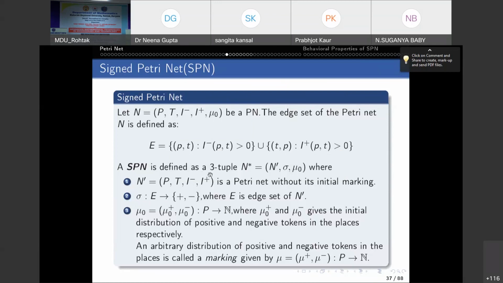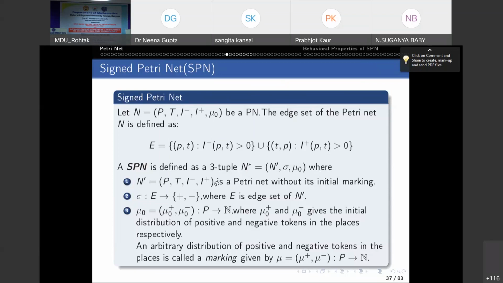Now an SPN is defined as a 3-tuple N dash, sigma, and mu naught, where N dash is a Petri net with P, T, I minus, I plus. I'm not talking about mu naught.